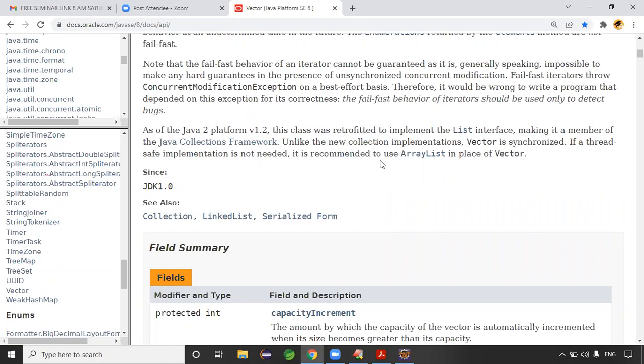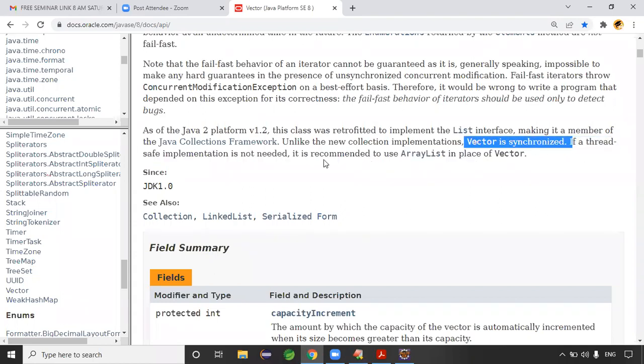Vector is from version 1.0, but collections are from version 1.2. That's why it's retrofitted to the collection framework. It's retrofitted to the List interface, making it a member of the collection framework, right? Vector methods are synchronized, so only one thread will work. Vector is a synchronized class.